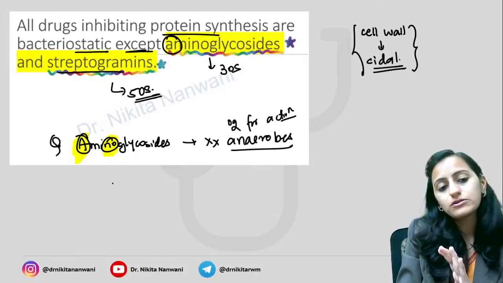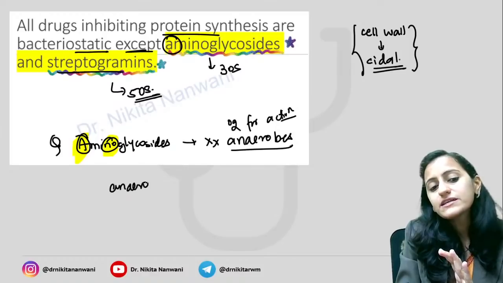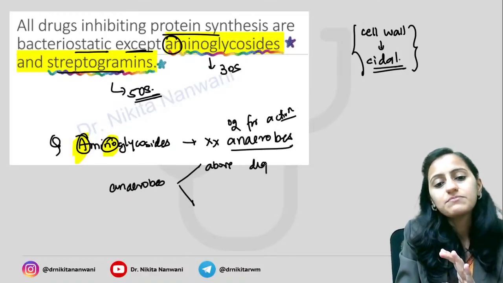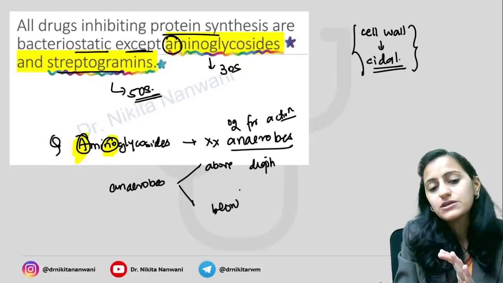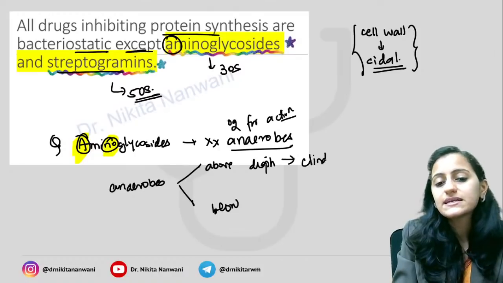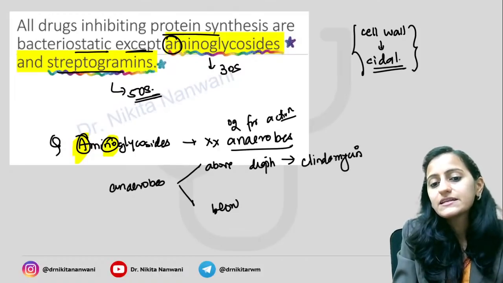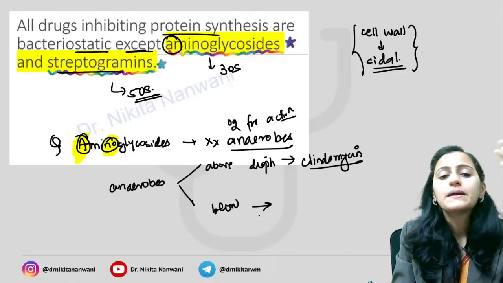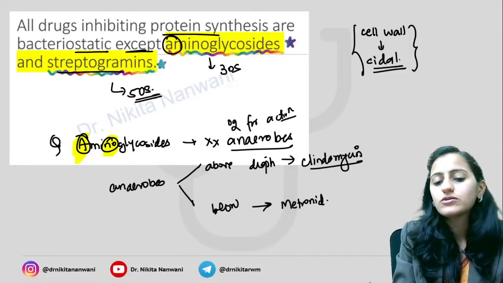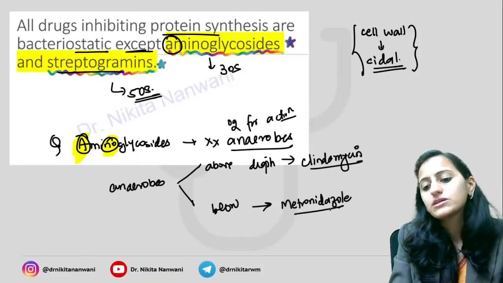A very important question. What is the drug of choice for anaerobes that we use above the diaphragm and below the diaphragm? Above the diaphragm, like lung abscess, it is clindamycin. Clindamycin above the diaphragm. Below the diaphragm, it is metronidazole. Metronidazole below the diaphragm.